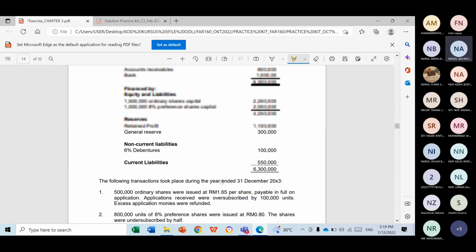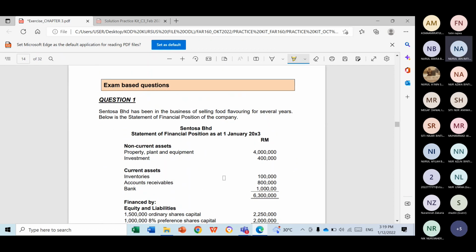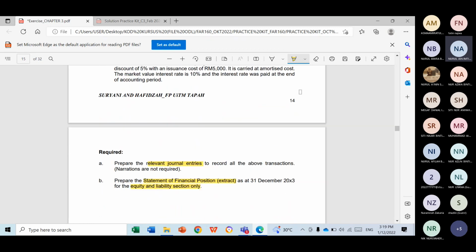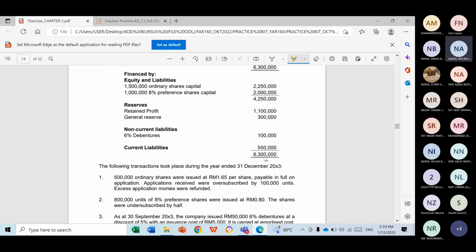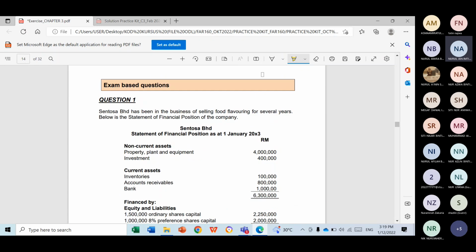Okay, so first of all, what you need to do is identify the accounting period. For every accounting question, you need to find the accounting period so that you know the correct reporting period that you are preparing for. So in this question, you are preparing for the transaction for the year ended 31st December 2003. These are the information given to you. The above one here is the statement of financial position as at 1st January 2003, which is the beginning period.